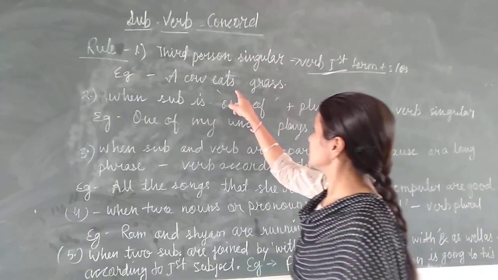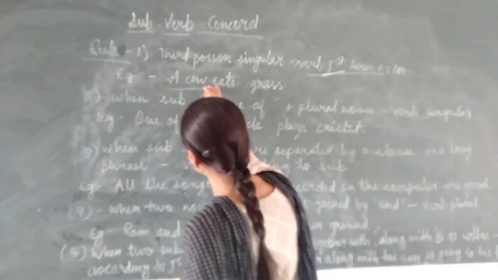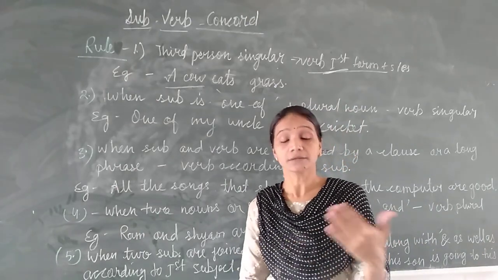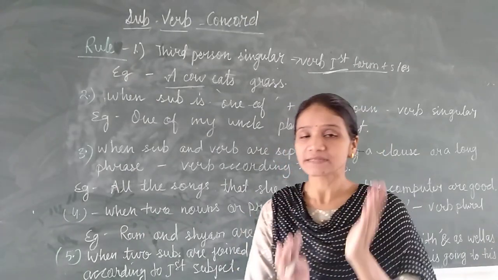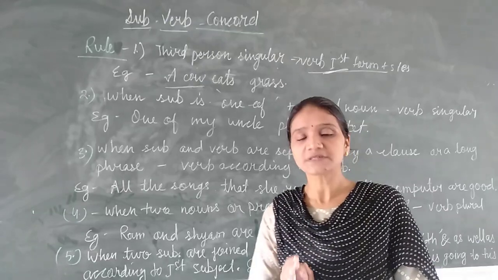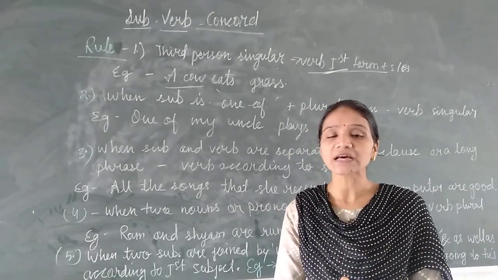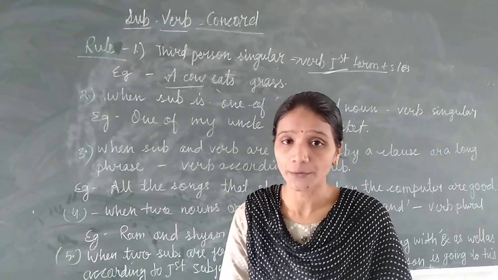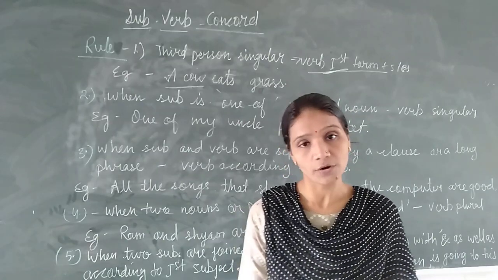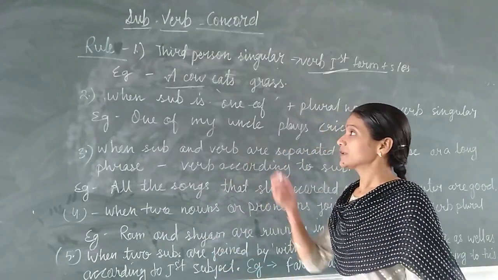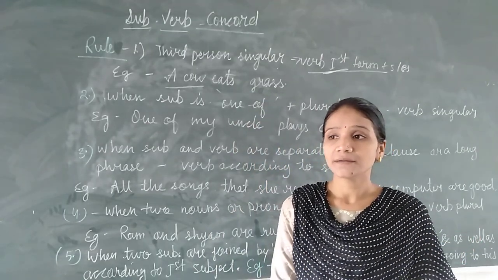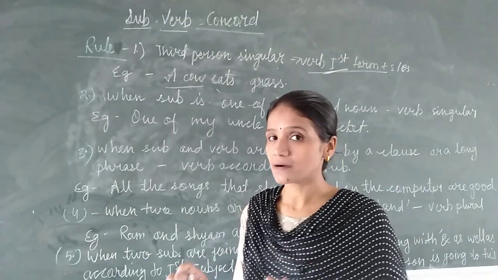Example: a cow eats grass, because this is the third person singular. In English we already know the speaker is first person, the listener is second person, and the third person is the one about whom the first and second person are talking. And if the third person is singular, we will use s or es after the first form of the verb. After the first form only; don't use this s or es after the second form or the third form. Clear? More examples you can say: Ram writes a letter, my sister sings a song.